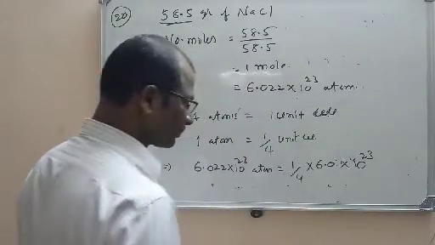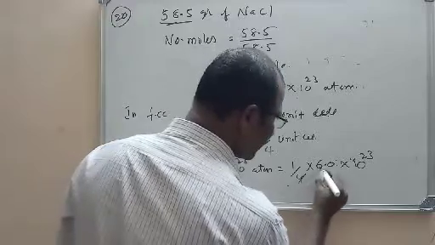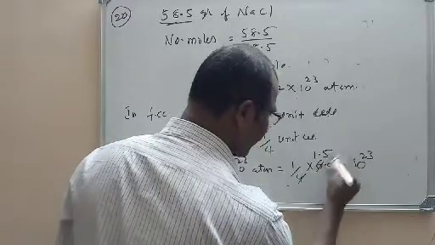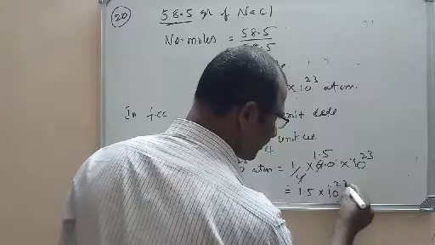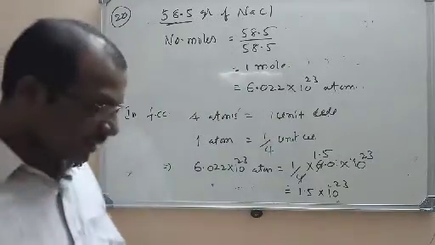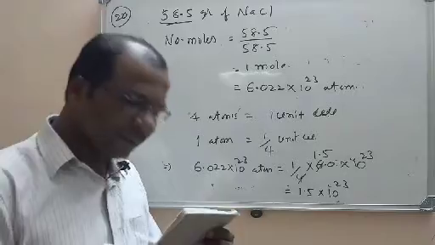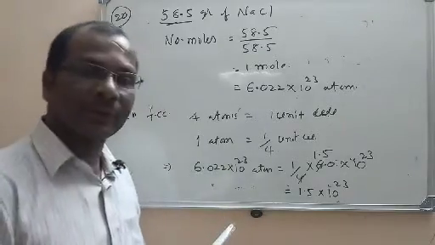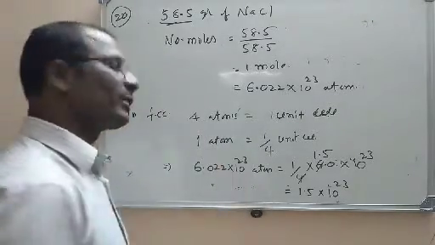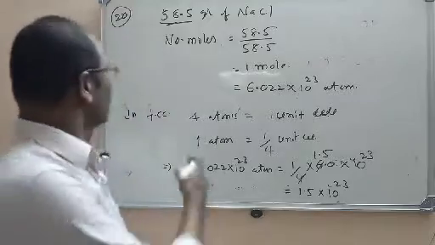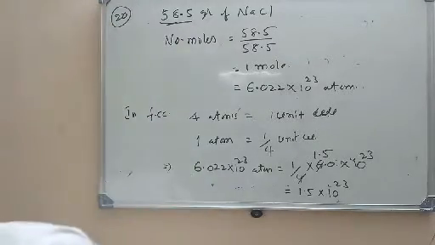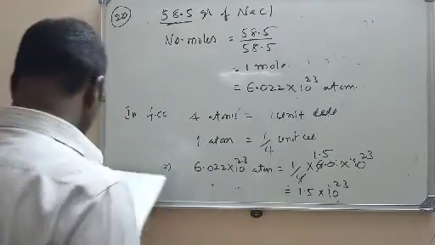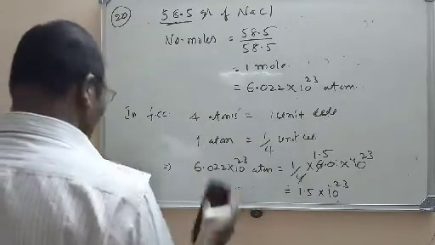You can cancel it. 4 ones 4, 1.5. So how many unit cells are there? 1.5 into 10 power 23. So what is the option here? C. 1.5 into 10 power 23 will be the number of unit cells present in that 58.5 grams of sodium chloride. Now let us move to the next question, that is the 21st question.